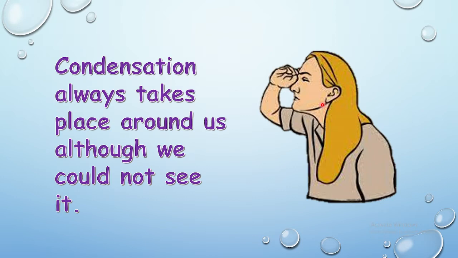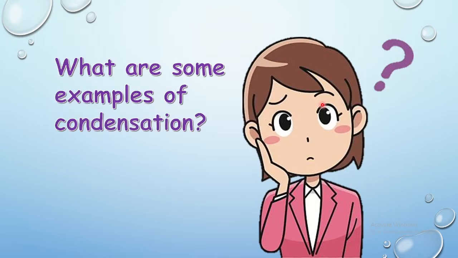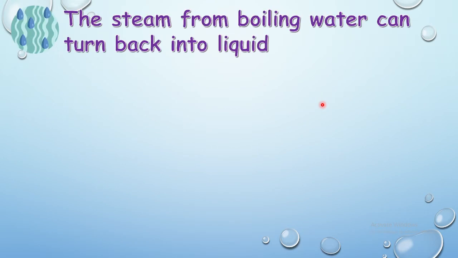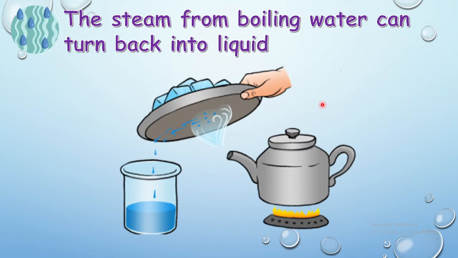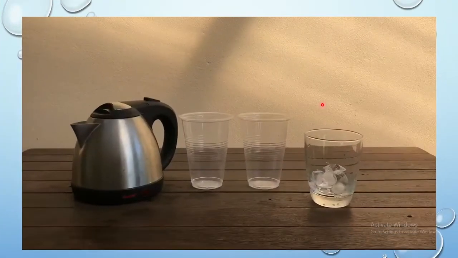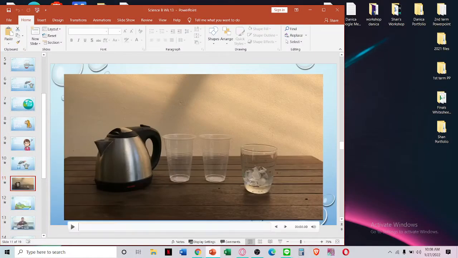Okay, so now let's have examples of condensation in our everyday lives. Because we know condensation forms rain. Condensation forms snow in the clouds. But how about here, down here on the ground? Where's condensation here? Okay, so the first example is the steam from boiling water can turn back into liquid. Vapor or steam will turn back into liquid. Example, this one. Let me show you the video.